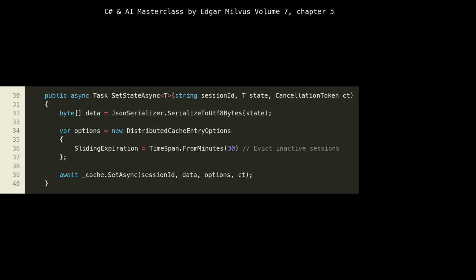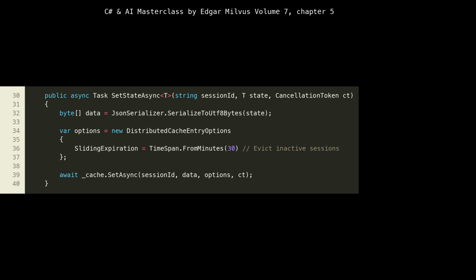From lines 34 to 37, we create DistributedCacheEntryOptions. Notice the SlidingExpiration = TimeSpan.FromMinutes(30) at line 36. This is a critical configuration for managing cache memory and ensuring data freshness. A sliding expiration means that if the session is accessed within 30 minutes, its expiration time is reset. If it's not accessed for 30 minutes, it's evicted from the cache.